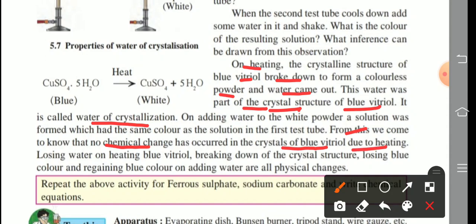Losing water on heating, breaking down of the crystal structure, losing blue color and regaining blue color on adding water: this change is called what? All these changes are called physical changes.